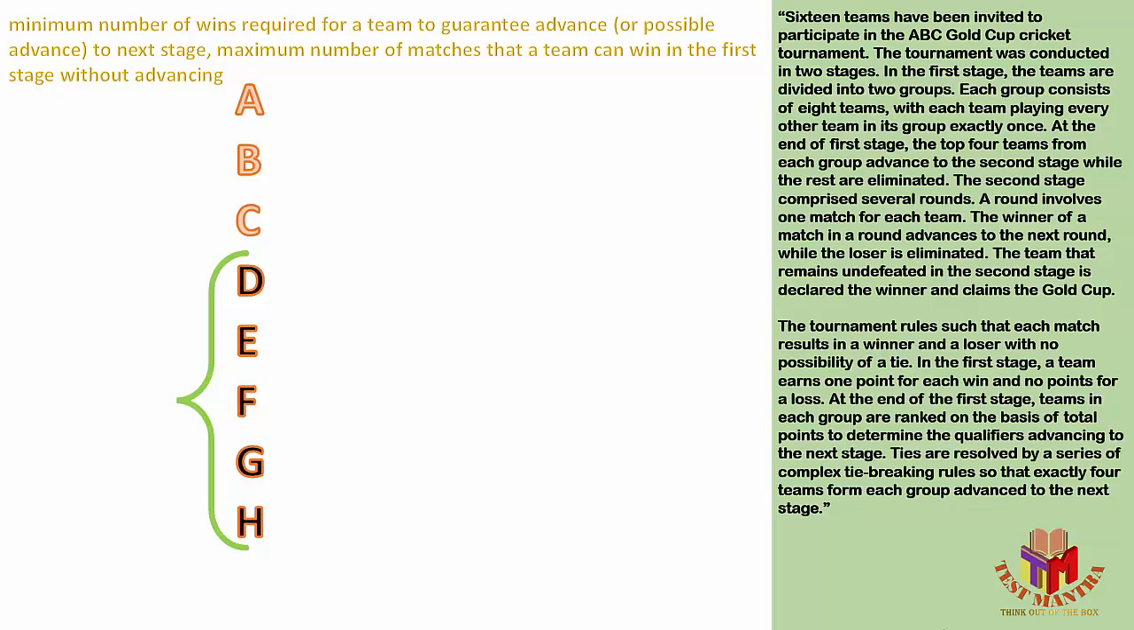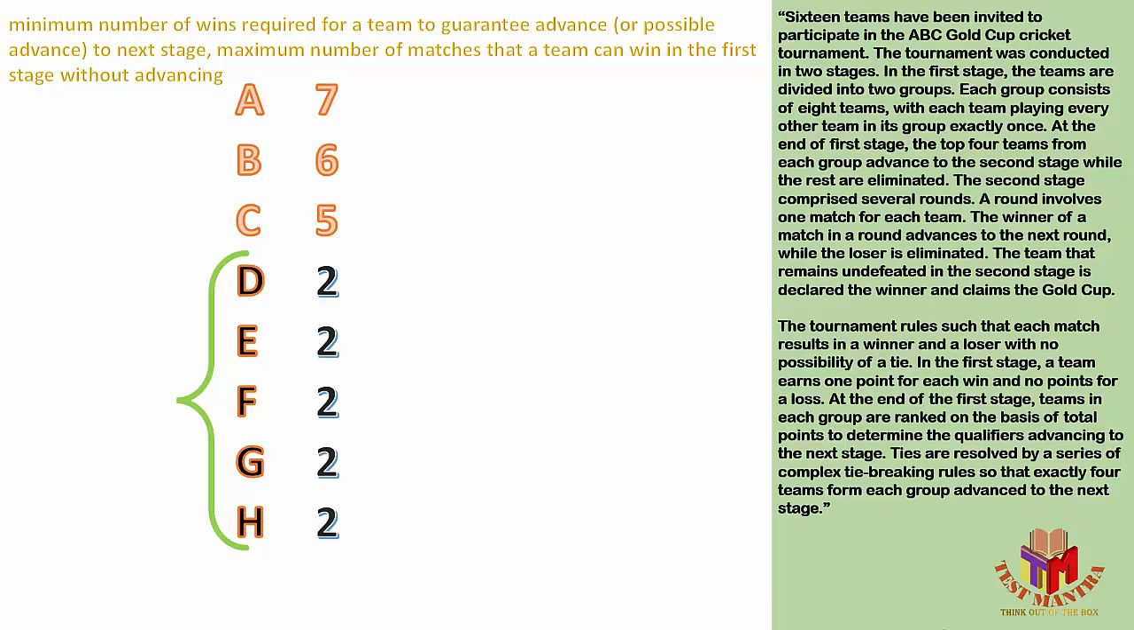What's the possibility? Let's say A has won all the matches, and B has won all the matches. That is not possible because B would be defeated by A, and C would be defeated by both A and B. That means A can have 7 wins, B can have 6 wins, and C can have 5 wins. Already 18 matches are over, out of 28 matches altogether. The remaining are 10, which can be divided into 5 equal parts. Each team D, E, F, G and H will have 2 wins.